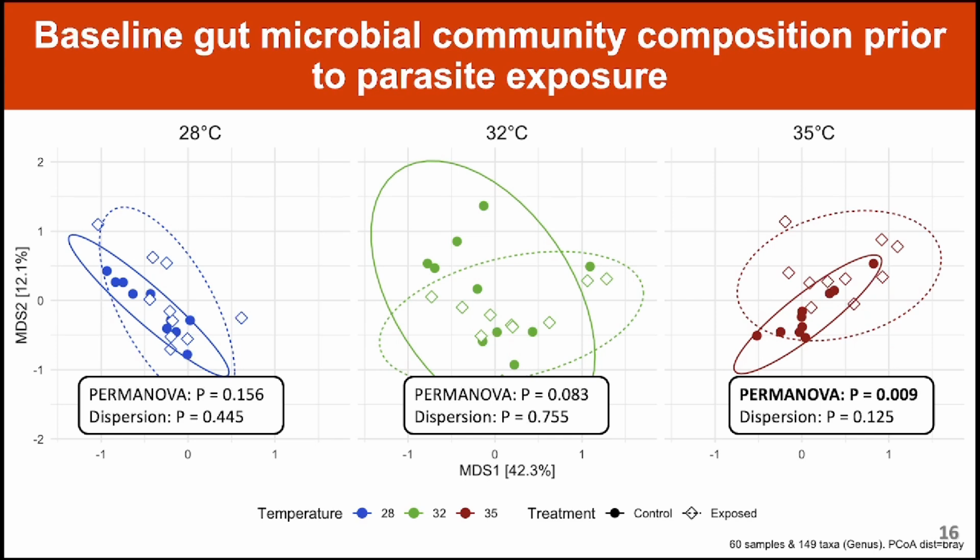But it did detect a significant difference in the 35-degree fish, indicating that gut microbial communities of fish reared at 35 degrees water temperature differ from one another. And together, these results indicate that gut microbial community compositions at lower water temperatures are initially more similar to one another prior to parasite exposure.